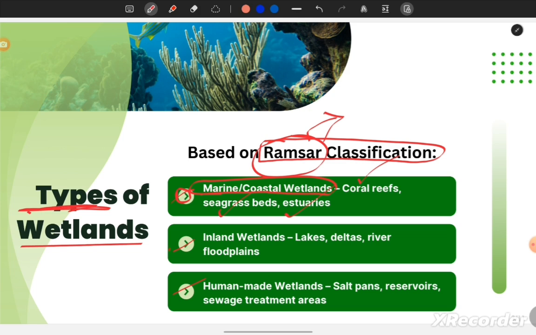Next is the inland wetlands, meaning water bodies which are inside, not having a coast to the sea or ocean. For example, lakes, rivers, floodplains, ponds or deltas. Deltas can be a marine wetland or an inland wetland as well. Next is human-made wetlands, or we can say artificial wetlands. These are salt pans, reservoirs, sewage treatment areas, and rice fields we have discussed already. So these are the three types of wetlands on the basis of the Ramsar classification.